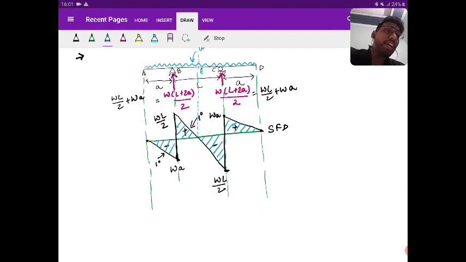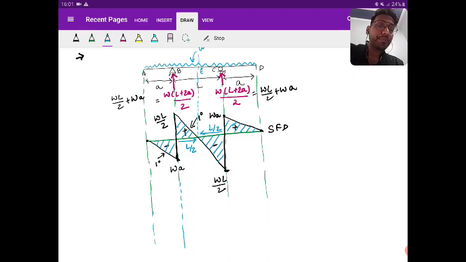Yes, exactly at the center. Very good. Because you can see the linearity: at the left top also WL by 2, at the right bottom also there is WL by 2. So it will lie exactly at the center. Is it clear?